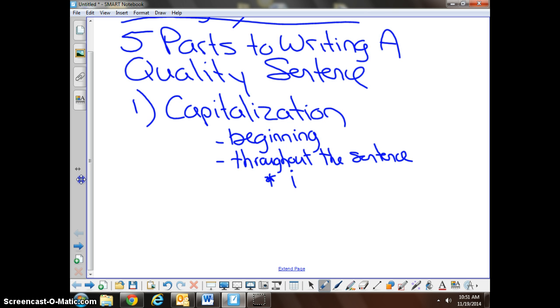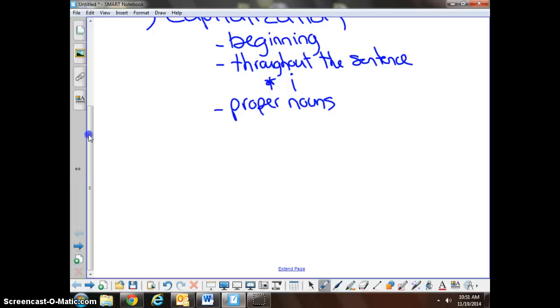Last thing I want to talk about with capitalization would be proper nouns. Proper nouns are things that have names, such as your name, such as cities, such as states, such as places that we're specifically referring to by their name. Okay, hopefully again we know what proper nouns are. All proper nouns are capitalized. You must do that.